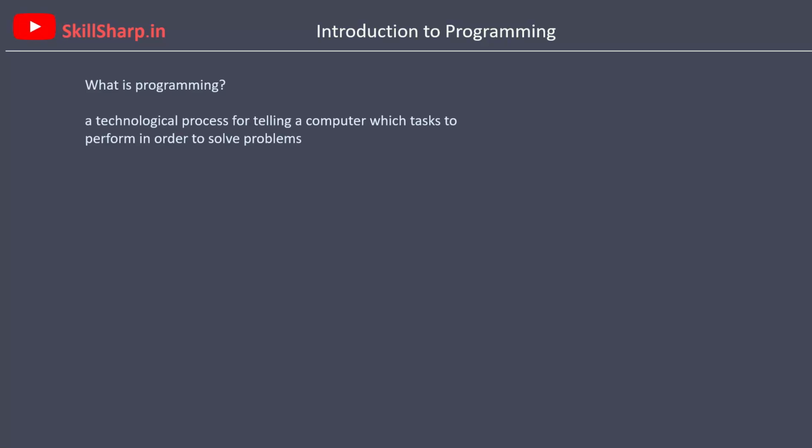So, what is programming? Programming is a technological process for telling a computer which task to perform in order to solve a specific problem. Long ago, when computers were invented, at the beginning of the computer era, programmers or engineers were doing programming, or giving tasks to the computer, in the form of binary language. So, what is the binary language?